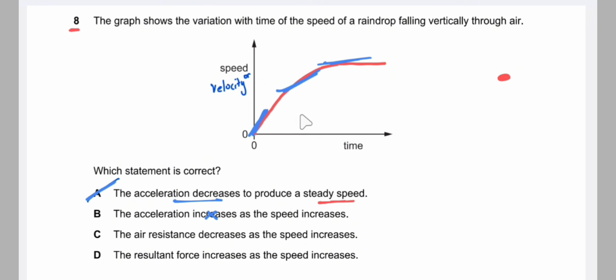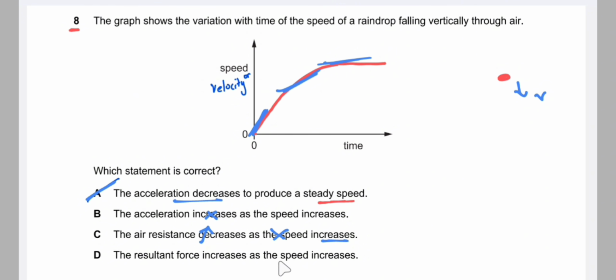Acceleration increases. This is wrong because we can see that the gradient decreases, so acceleration also decreases. Then the air resistance decreases as speed increases. We know that if a raindrop is falling at a speed of v, then as speed increases, air resistance also increases. So air resistance must increase as speed increases. Therefore this option is wrong.